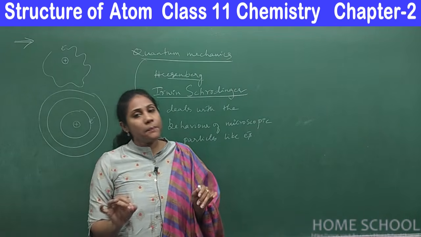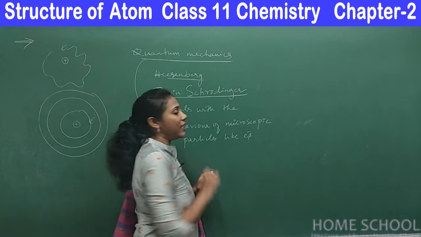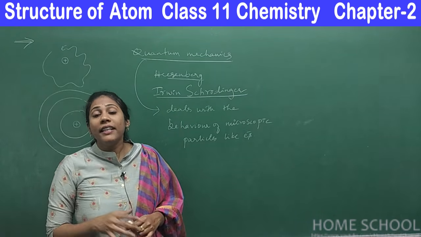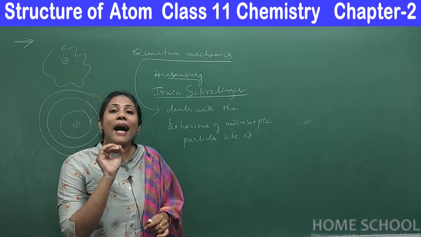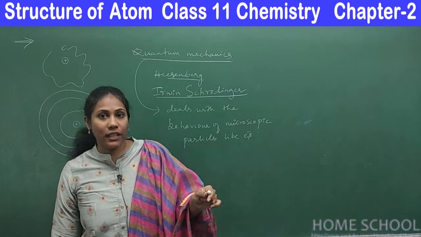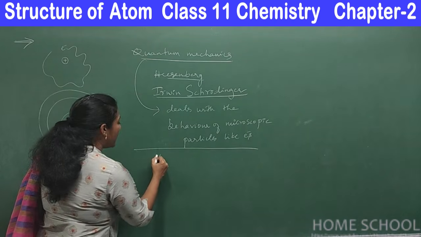To explain the behavior of the electron, these people introduced a mathematical equation called Schrödinger's equation. This point is really very important.